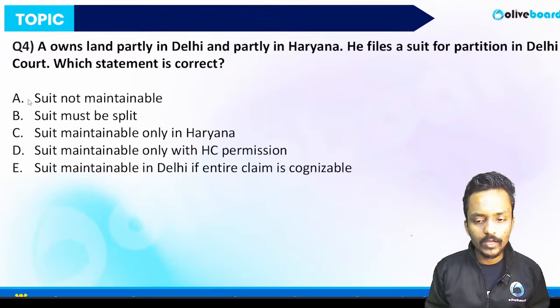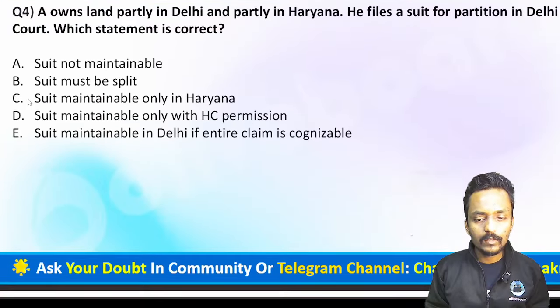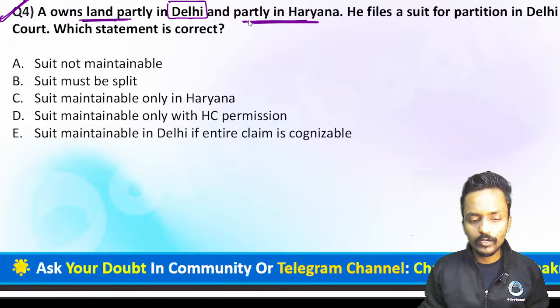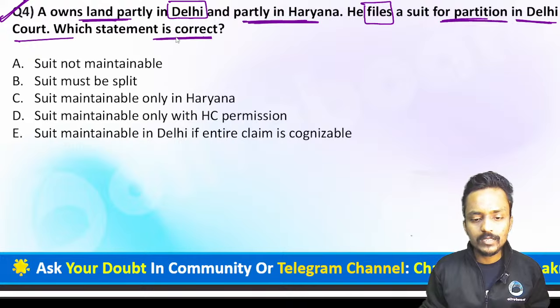Now we have question number 4. Question number 4 is saying A owns a land which is partly in Delhi and partly in Haryana. So A basically owns a land which is partly in Delhi and partly in Haryana. Now he files a suit for the partition in the Delhi court. Now you all are required to tell me in the chat box which statement is correct.